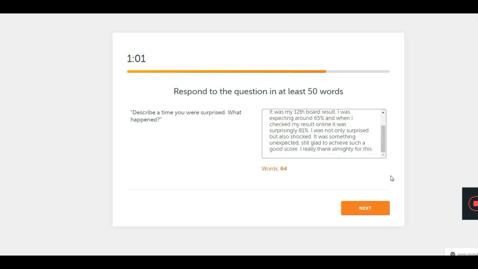Now as I'm scrolling, you can read the complete answer and see what vocabs I have added and how I have presented my answer. I have answered both the questions here, how I felt about it, what happened when I received it. So everything I have explained in this answer.